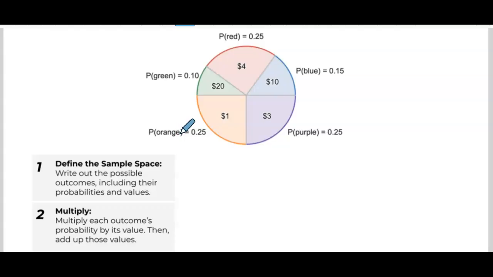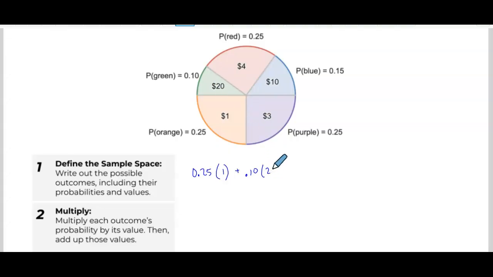So let's talk about orange first. There's a 25% chance of orange occurring. And when it does, we gain $1. All right. There is a 3%... No. Wait a minute. There's a 10% chance of green happening. So we're going to multiply 0.10 by the amount that we gain when that happens.